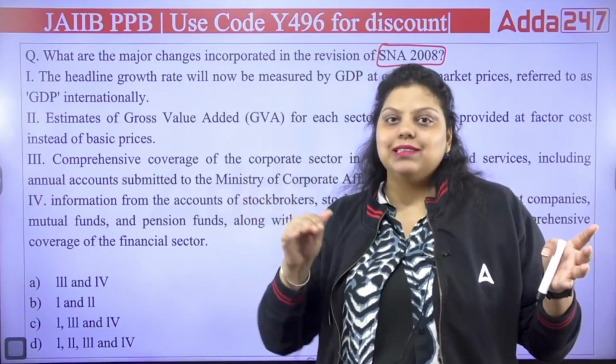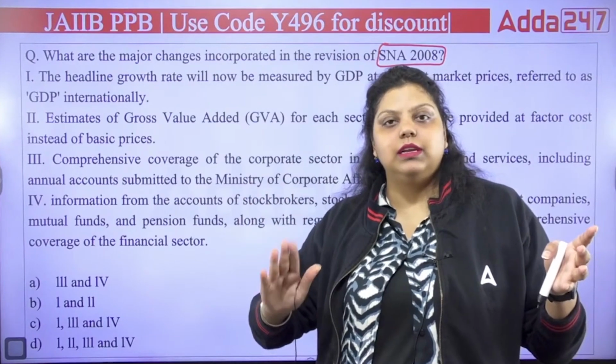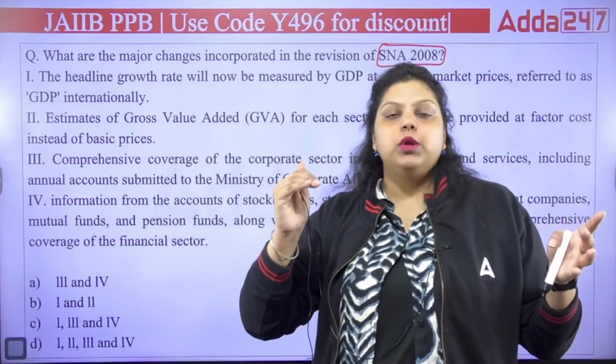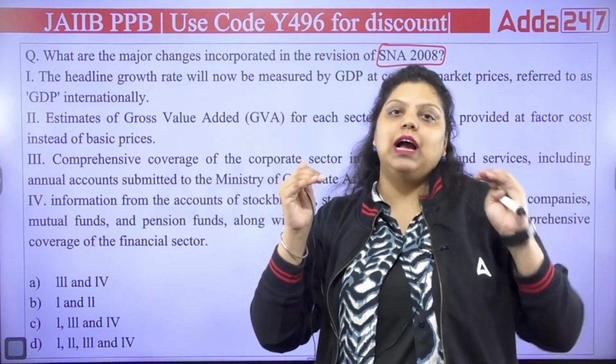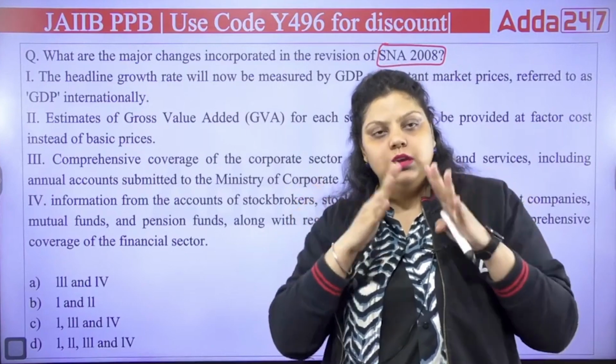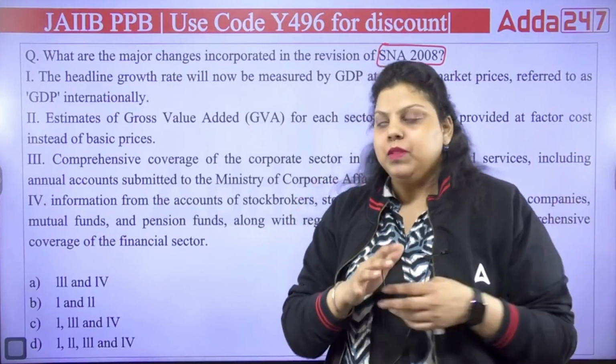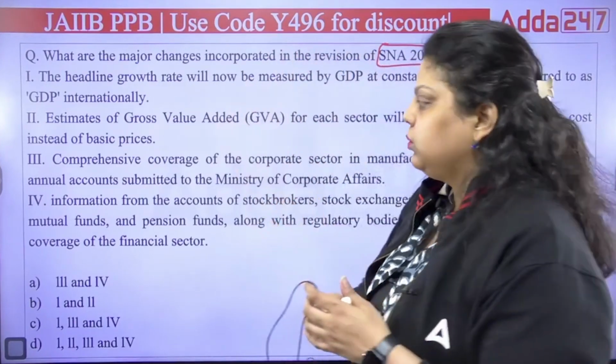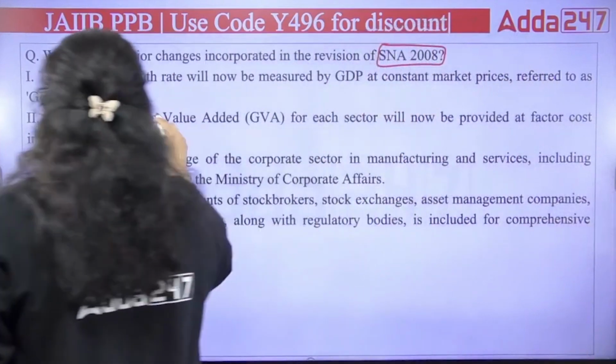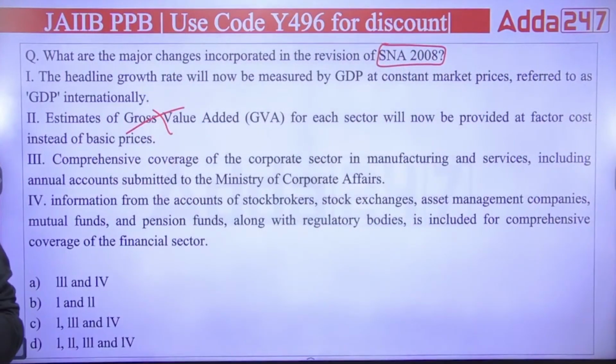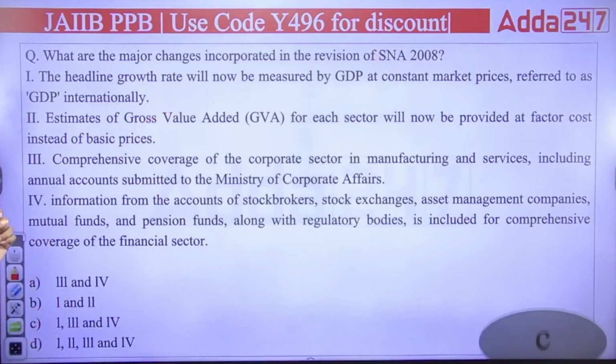We want uniformity in the rules in the world, so that if India is calculating its national statistical data, it will be at the same uniform level on which the USA is calculating its own country's statistical data. That uniformity we want to have in the world. So the second is wrong, but the first, third and fourth are correct. So the right answer will be C.